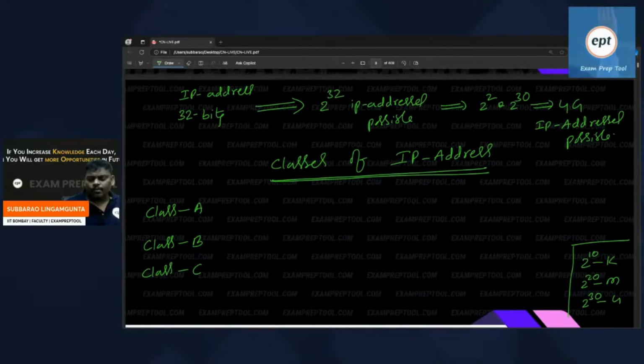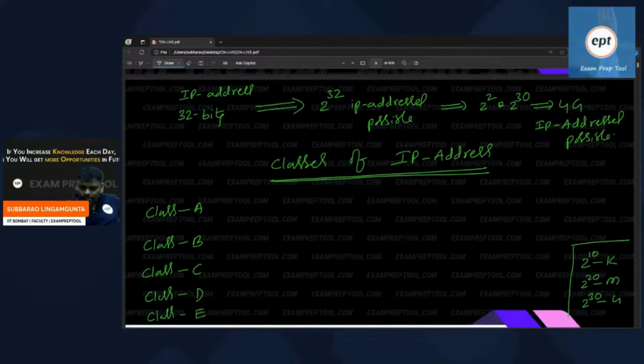The 2 power 32 IP addresses are divided into 5 classes: class A, class B, class C, class D, class E.